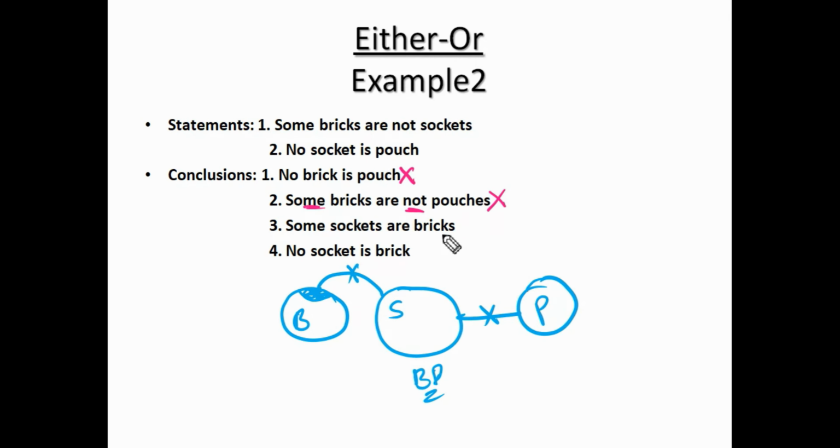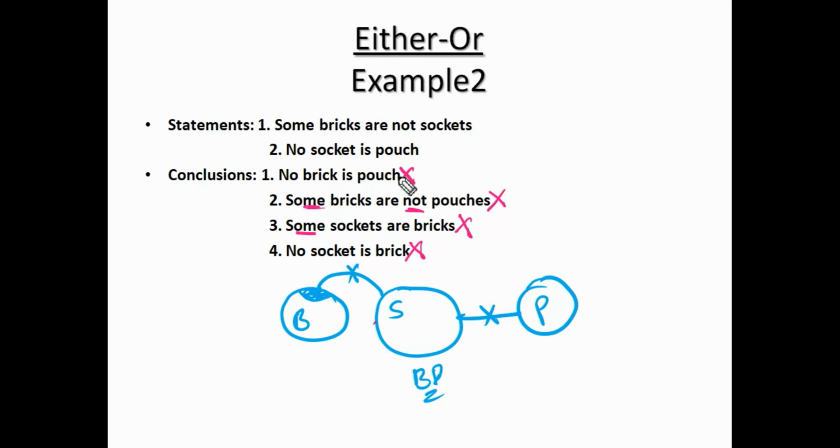Next conclusion. Some sockets are bricks. So it's a positive definite conclusion. The basic diagram result is the final result. Some sockets are bricks. No, there is no intersection between them. So that's why it's a fail. No socket is a brick. So between socket and brick, there is no intersection. But in some possibilities, socket can intersect with a brick or not? Yeah, in that possibility, this will be fail. In one possibility, fail means total fail, right?